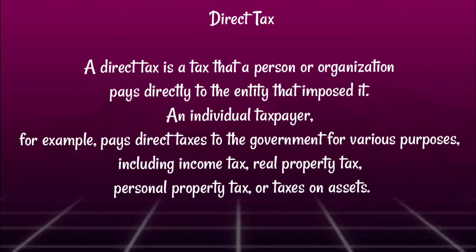It is a tax which is levied on individuals or taxpayers based on their income, wealth, or profit gains, and it is a tax that the person or organization pays directly to the entity that imposes it. An individual taxpayer, for example, pays tax to the government for various purposes, like income tax or personal property tax. All these things he pays directly to the government based upon his earning or income or wealth or profit. That is called direct tax.